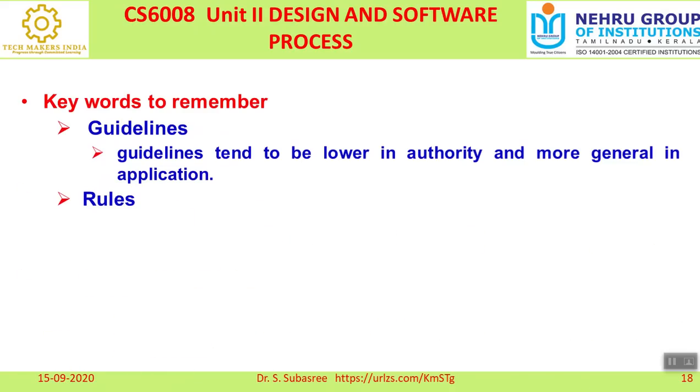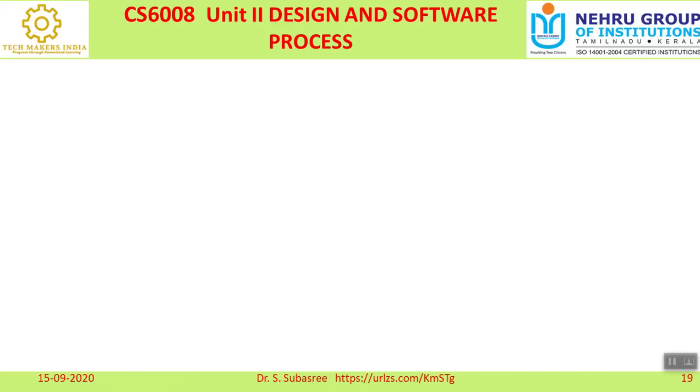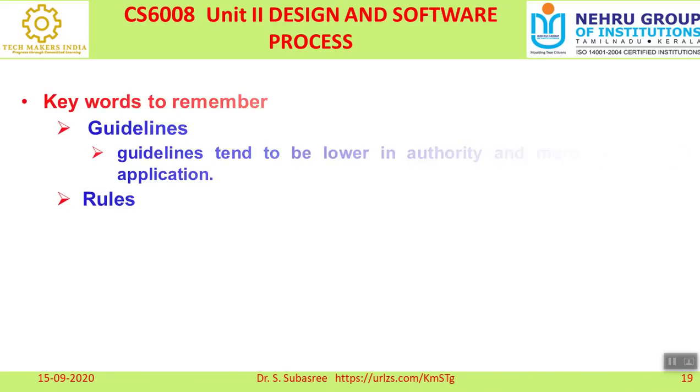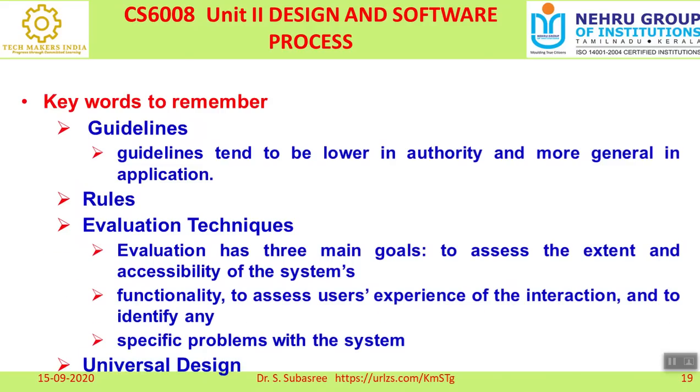Then guidelines. The guidelines tend to be lower in authority and more general in application. So we need to follow certain guidelines while developing a model, right? These are the keywords that are very important. And the rules we have already discussed, so I don't want to discuss more on rules. Then evaluation techniques. The main goal of evaluation technique has three things. One is to assess the extent and accessibility of the system, then the functionality of the system, and to assess the user experience of the interaction.